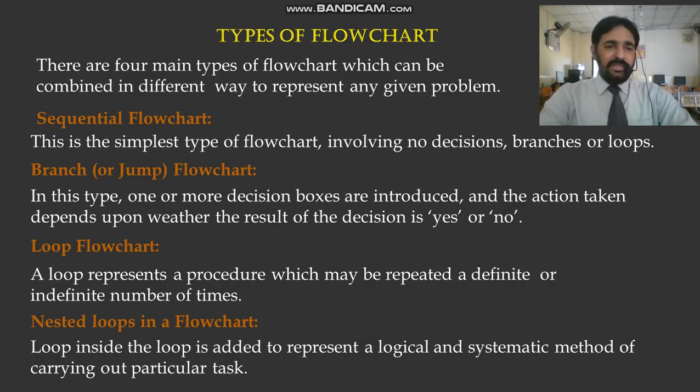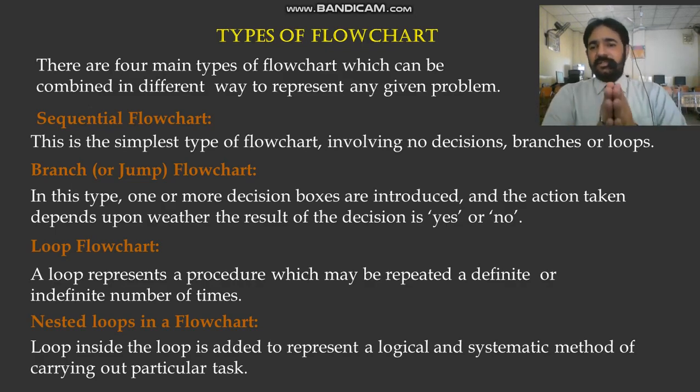How can we represent data in a sequential flowchart? This is the simplest type of flowchart, involving no decision branches or loops. Simple. I will give you the examples, and there are many examples in your book. Go through your book and you will see. For example, take a taxi.